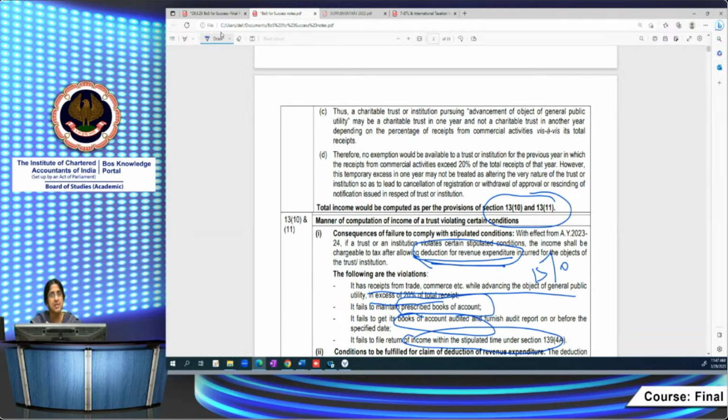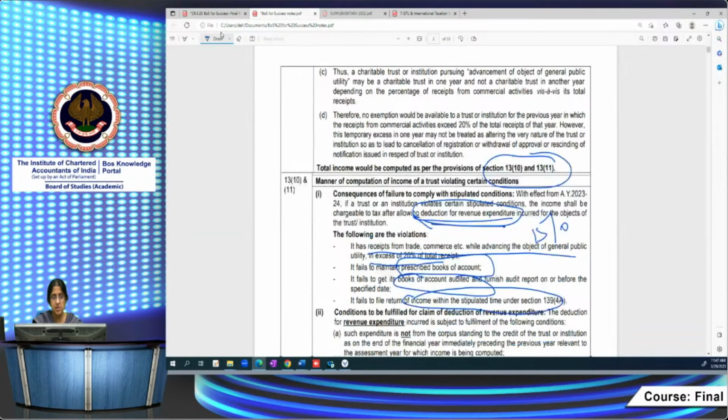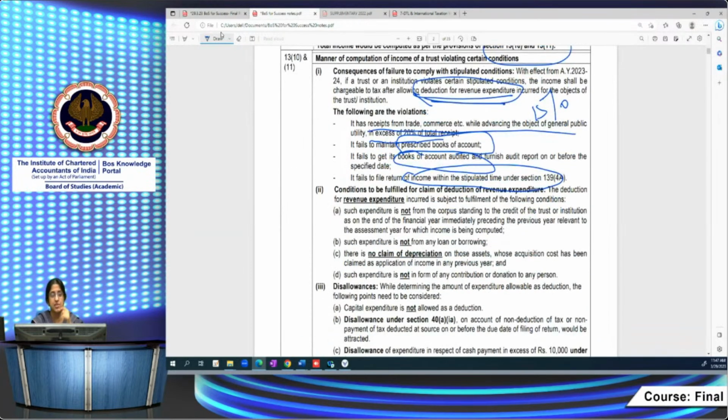Failure to maintain prescribed books of account, failure to get the books of accounts audited, file the audit report, furnish the audit report, and failure to file return of income within the stipulated time. In case of these violations, then only the revenue expenditure will be allowable. Capital expenditure is not allowable. And even then, there are certain restrictions.